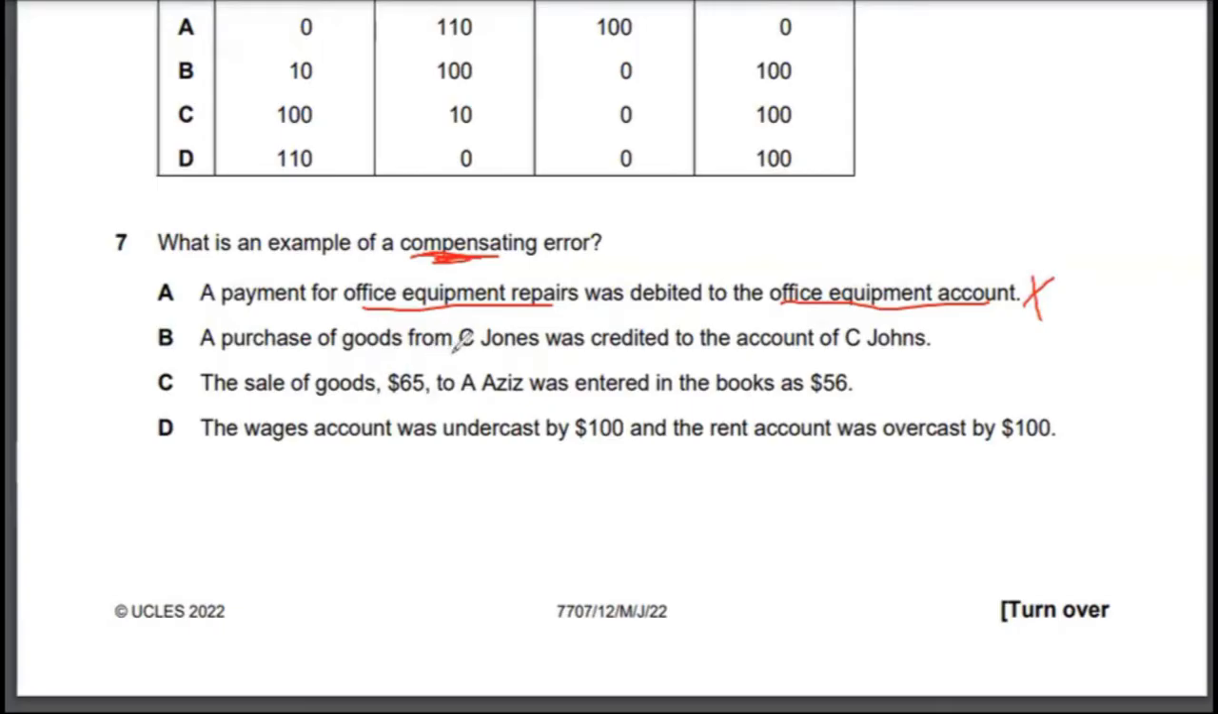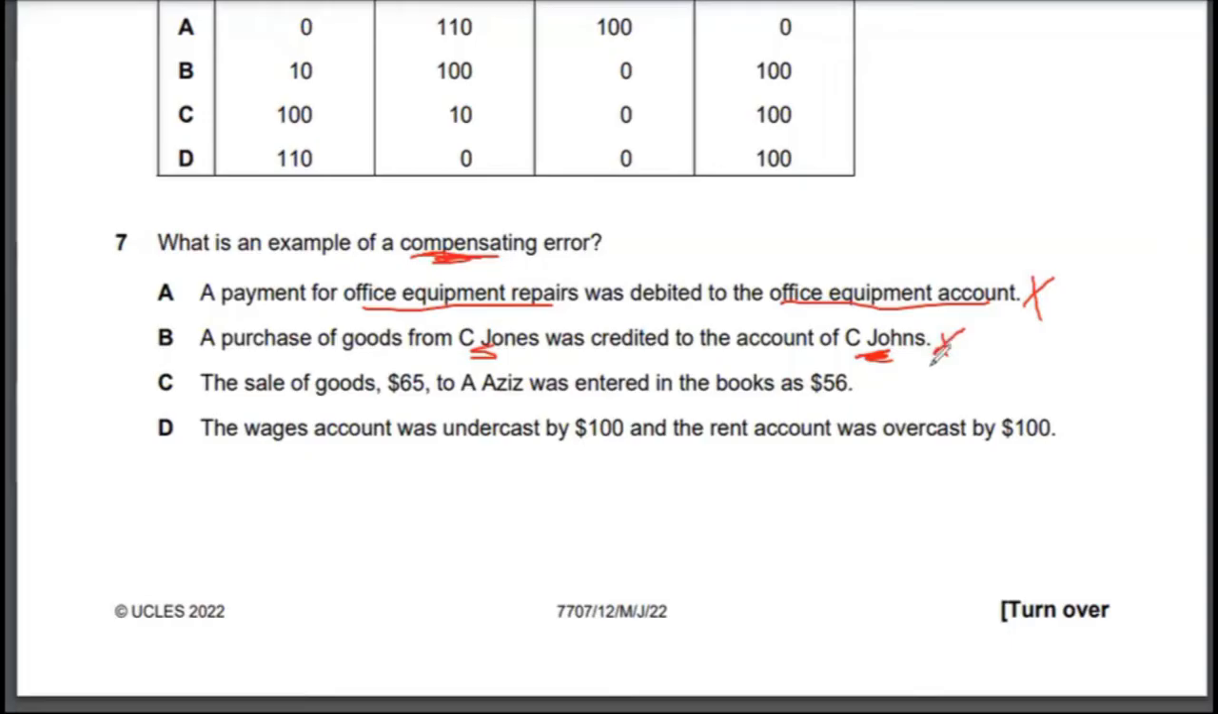Purchase of goods from C Jones was credited to the account of C Johns, right? So again, these are two different people. Even though they could be same nature accounts, we cannot actually conclude here whether they are same nature accounts or not. But these are two different accounts, so we can't really say anything in here. So option B is incorrect.